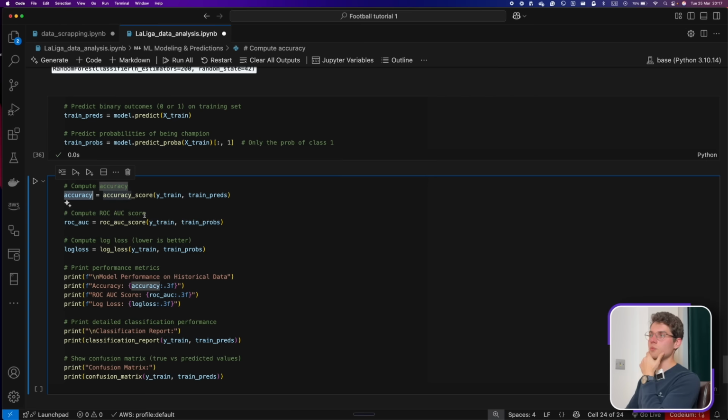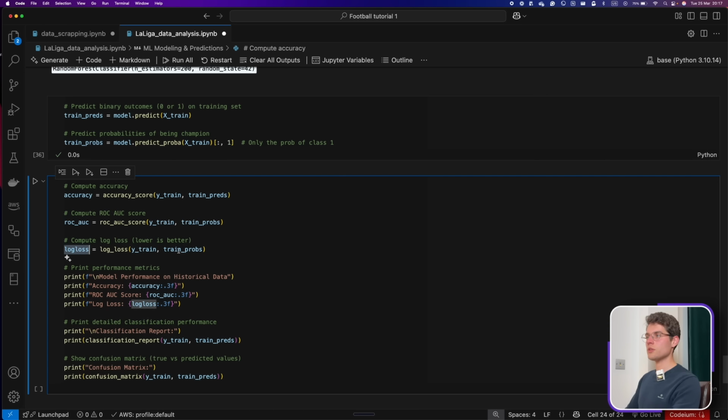The accuracy is basically what everyone looks at when they train a machine learning model: how accurate is the model in answering the hypothesis, based on the historical data and the features we're giving it. The ROC AUC is a more realistic approach to defining which are the true metrics and which are the false metrics.